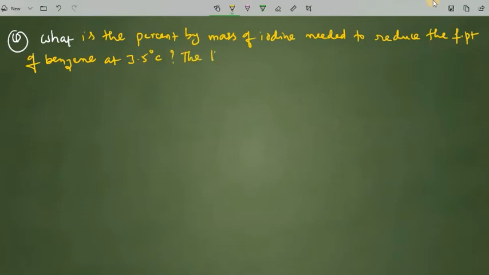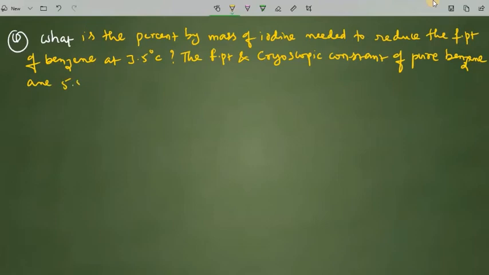Now they are giving the freezing point and cryoscopic constant of pure benzene, which are 5.5 degrees Celsius and 5.12 Kelvin per molality respectively.